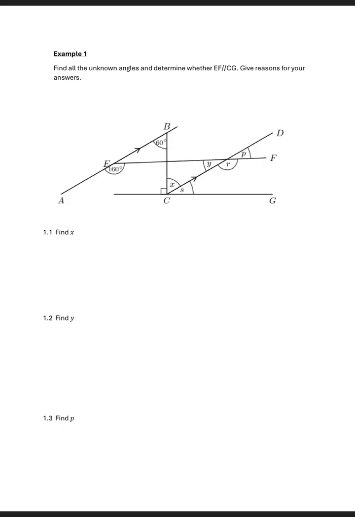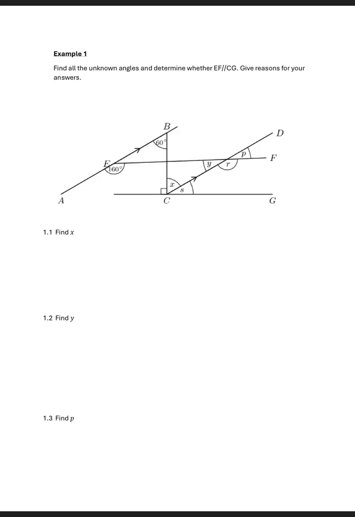Then let's look at this example to brush up our skills. So we have a problem here. Example 1 says find all the unknown angles and determine whether line EF is parallel to line CG, and give reasons for your answers. 1.1 says find X. So here we are looking for angle X. So how do we find angle X?